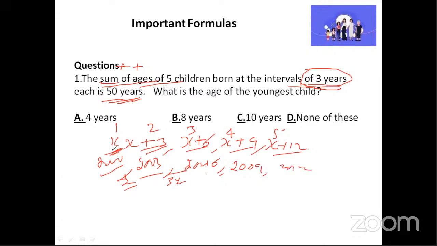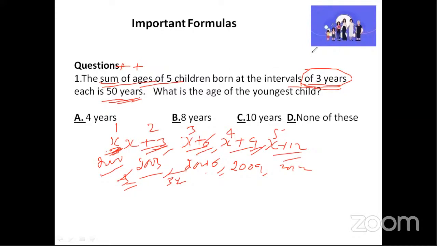So basically we need to write the equation because we don't know in which year or what the age is. So we write x, and because the next child is born after 3 years, we write x plus 3, then x plus 6, x plus 9, x plus 12. I hope this part is clear. Aisha, is it clear now? Okay, great. Now, because in the question they have given the sum of the ages as 50 years, we are going to add all of them.